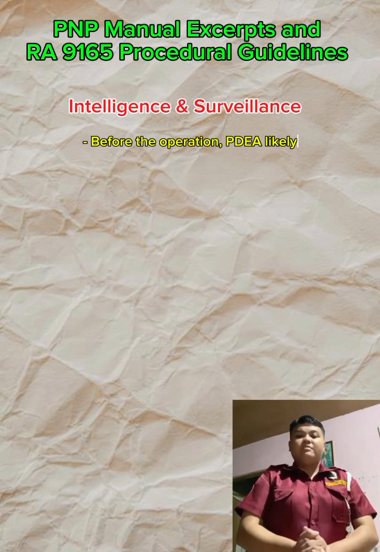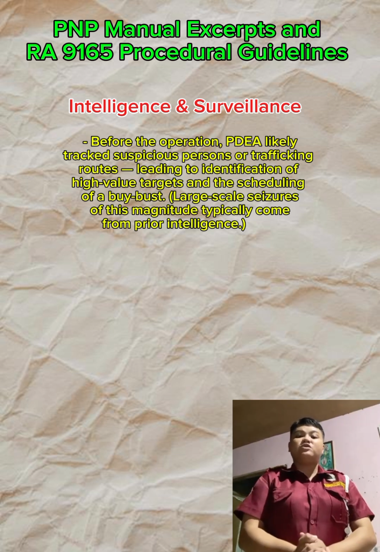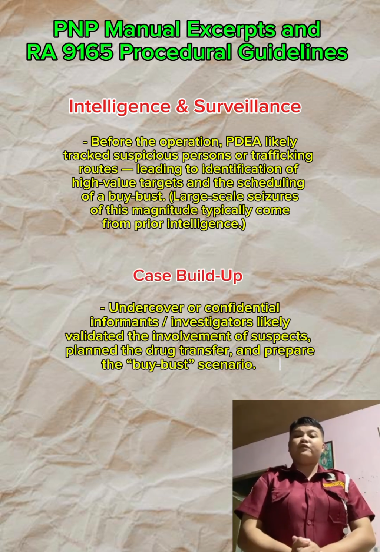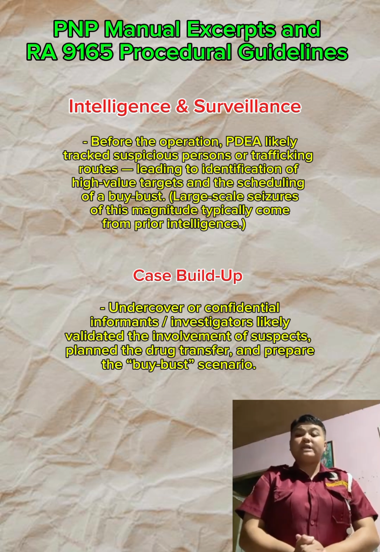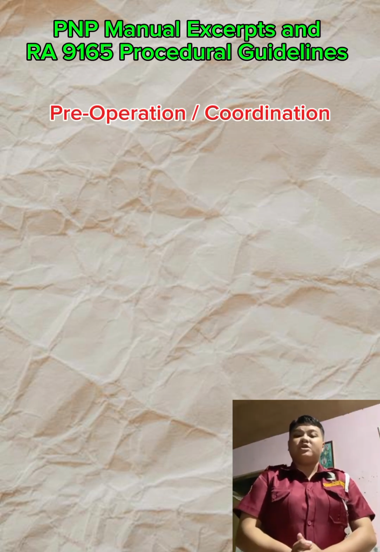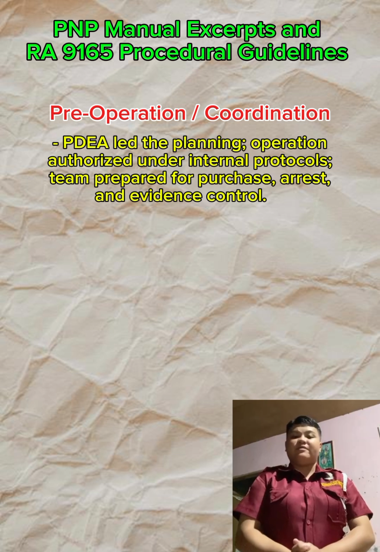Intelligence and surveillance. Before the operation, PDEA likely tracked suspicious persons or trafficking routes, leading to identification of high-value targets and the scheduling of a buy-bust. Large-scale seizures of this magnitude typically come from prior intelligence. Second, case build-up. Undercover or confidential informants and investigators likely validated the involvement of suspects, planned the drug transfer, and prepared the buy-bust scenario. Third, pre-operation and coordination. PDEA led the planning. Operation authorized under internal protocols. Team prepared for purchase, arrest, and evidence control.